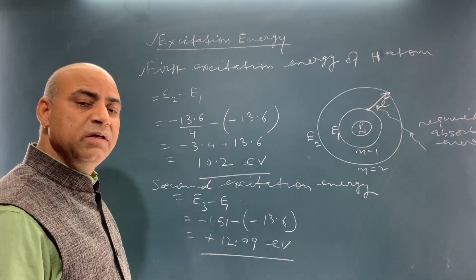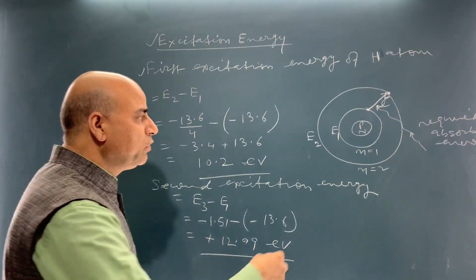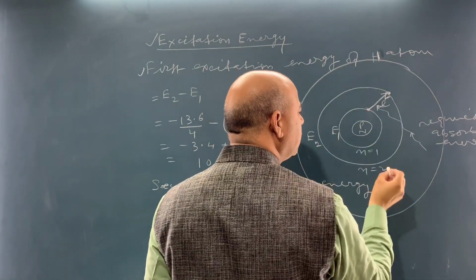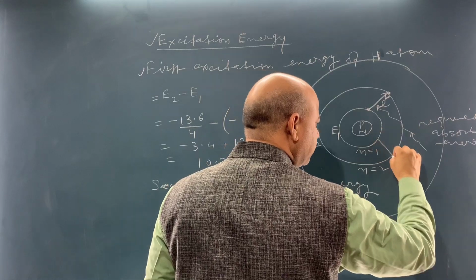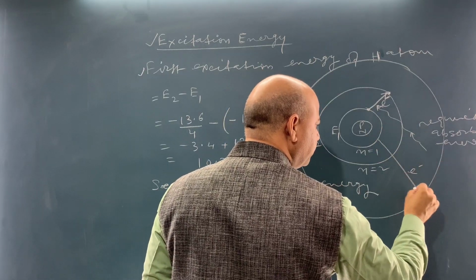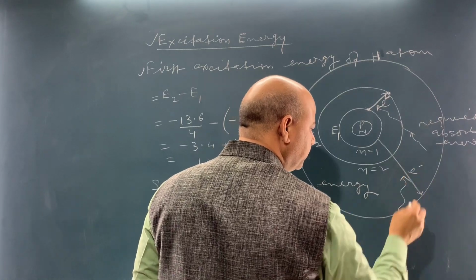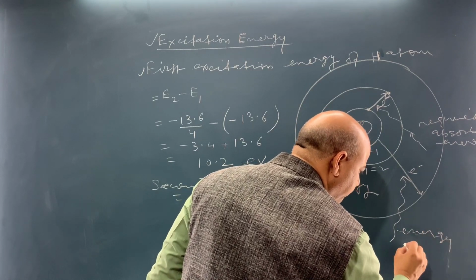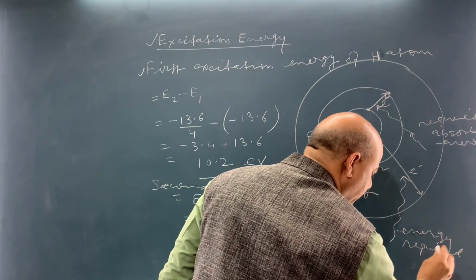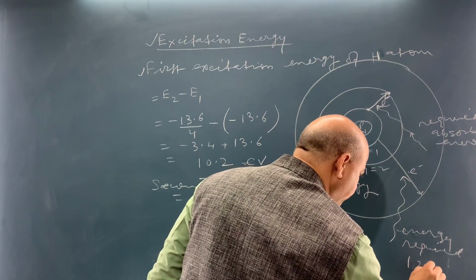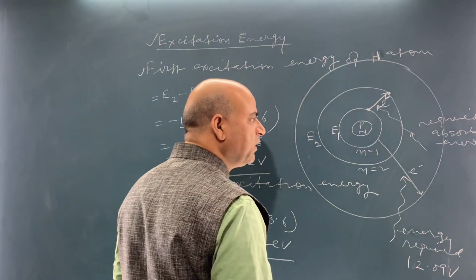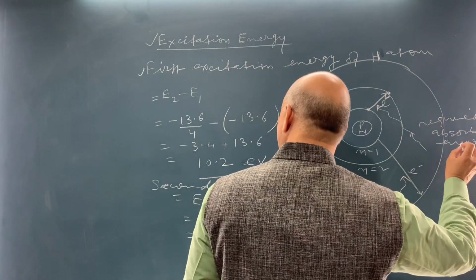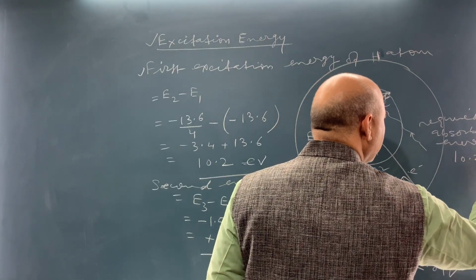In this case, the electron will require this energy to jump from the ground state to this third state. Here the energy required will be 12.09 electron volt. When it jumps from first to second orbit, it is 10.2 electron volt.